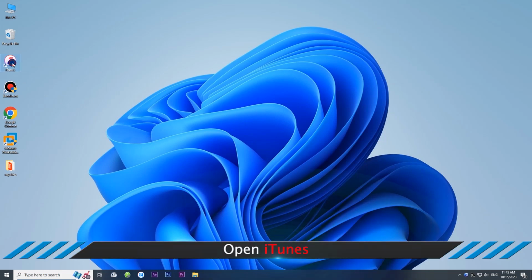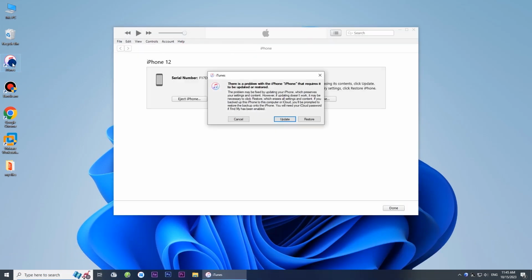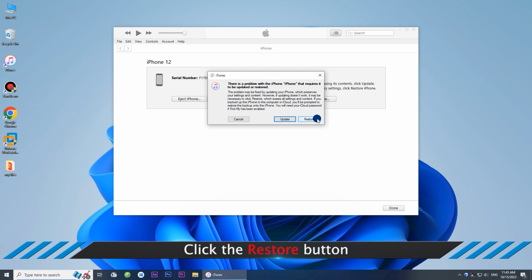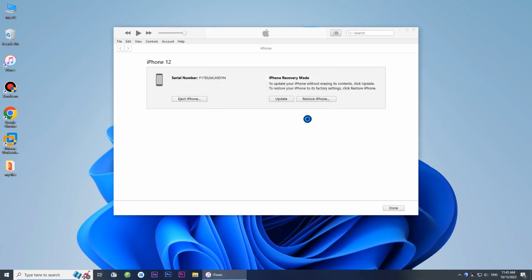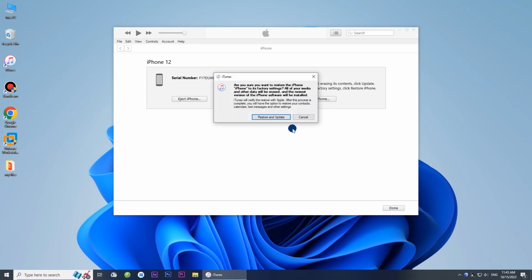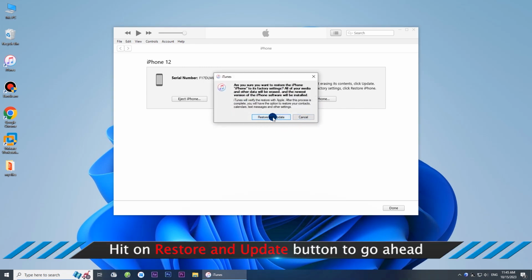Open iTunes. Click the Restore button. Hit on Restore and Update button to go ahead.